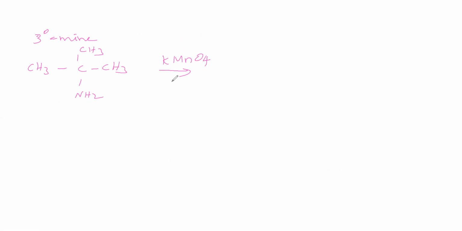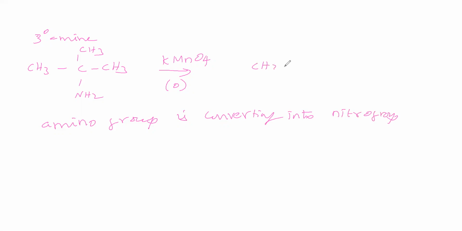So KMnO4 is acting as an oxidizing agent. It is supplying nascent oxygen. So what happens here is the amino group is converting into nitro group. Amino group is converting into nitro group. So the product is a tertiary nitro compound.